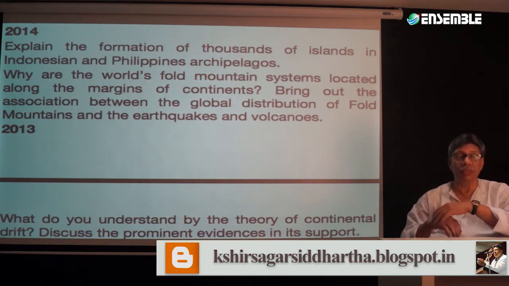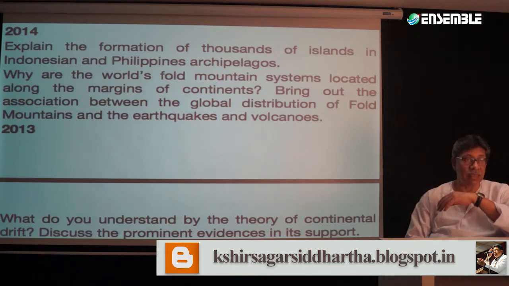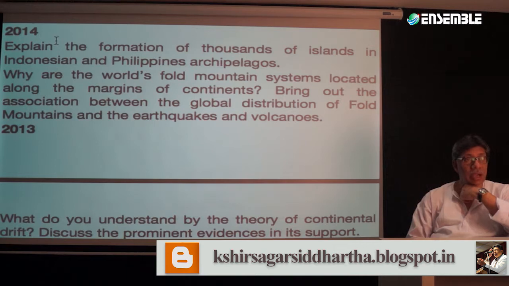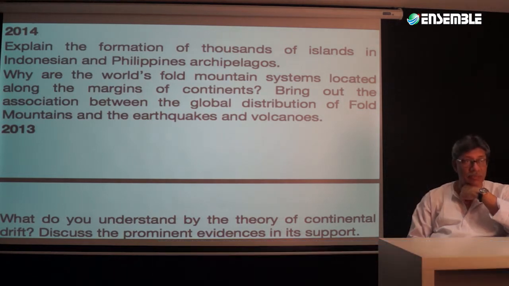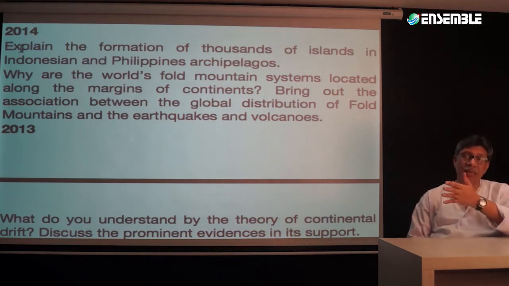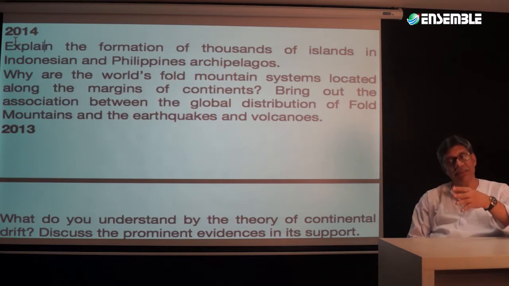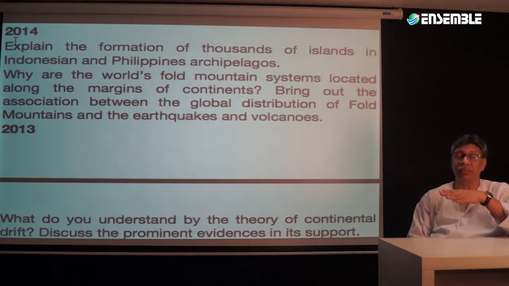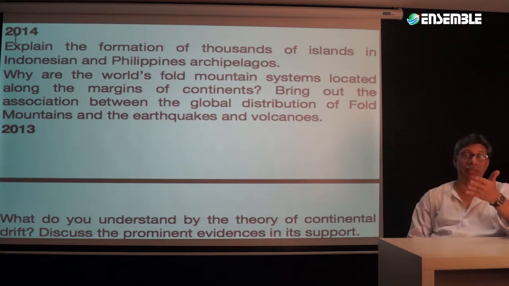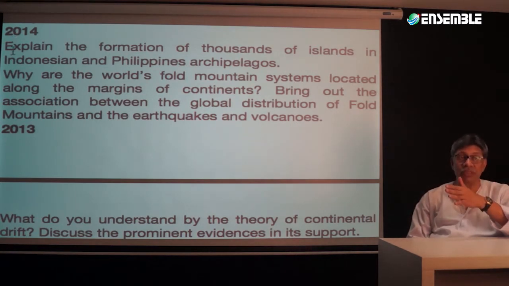When we are talking about thousands of islands in the Indonesian and Malaysian archipelago, we are essentially talking about island arcs. Now, this is one of the topics we are going to be talking about: island arcs. That means, how do island arcs form? This is a topic of plate tectonics, which means it is again theoretical, one of the principles of physical geography.